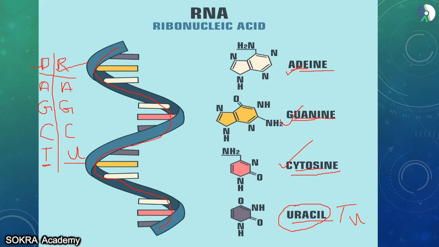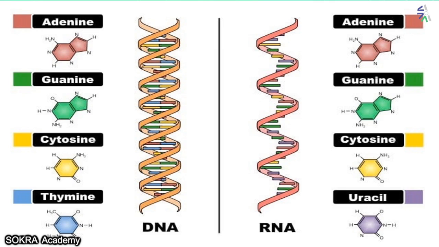Now, here is also the same thing. Adenine combines with uracil here, and here guanine combines with cytosine. There, adenine combined with thymine and cytosine combined with guanine. Here it is adenine combines with uracil and cytosine combines with guanine. See properly, the difference is present here.